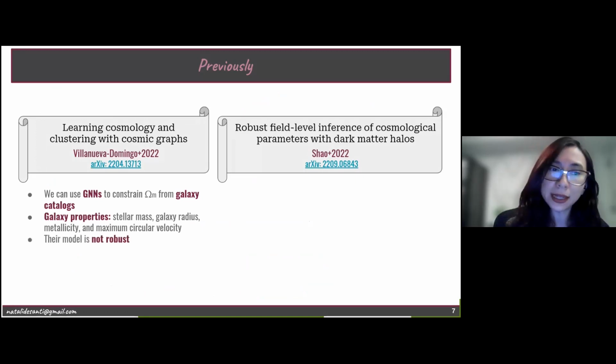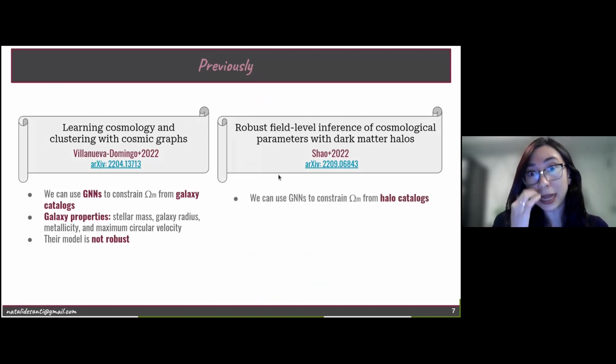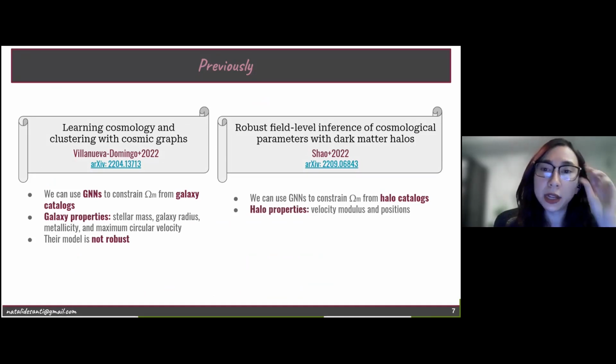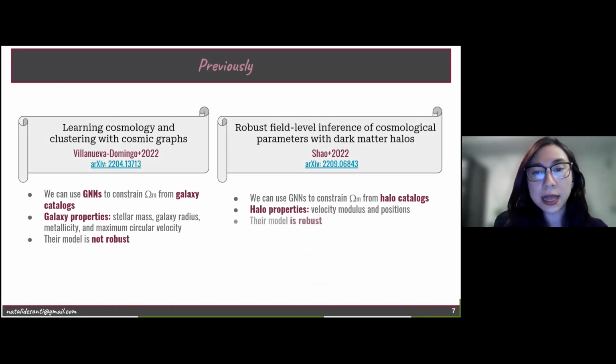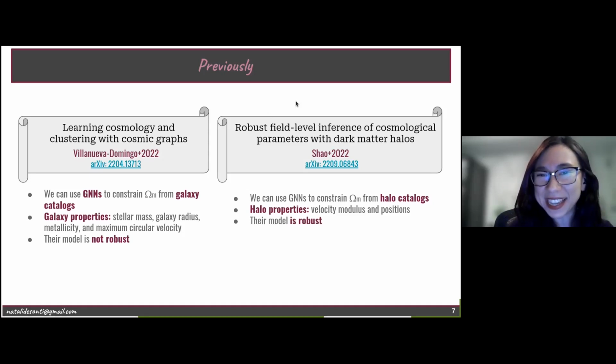But unfortunately, that model is not robust. In this other amazing work, Ellen and her collaborators show that, indeed, they can use graph neural networks to constrain omega matter from halo catalogs. They are using as halo properties the velocity modulus and the positions. And as the title already says, the model is robust.